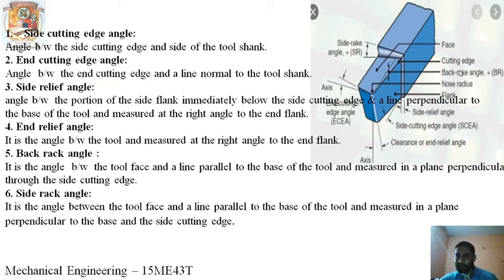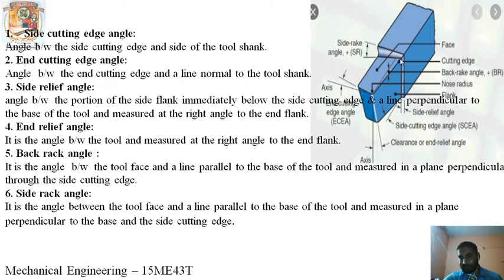And the back rake angle. So back rake angle you can see here. This is the angle between the tool face and the line parallel to the base of the tool. This is the tool face here. See, this face is usually somewhat inclined. So a line is drawn on the face, and a line parallel to the base of the tool.